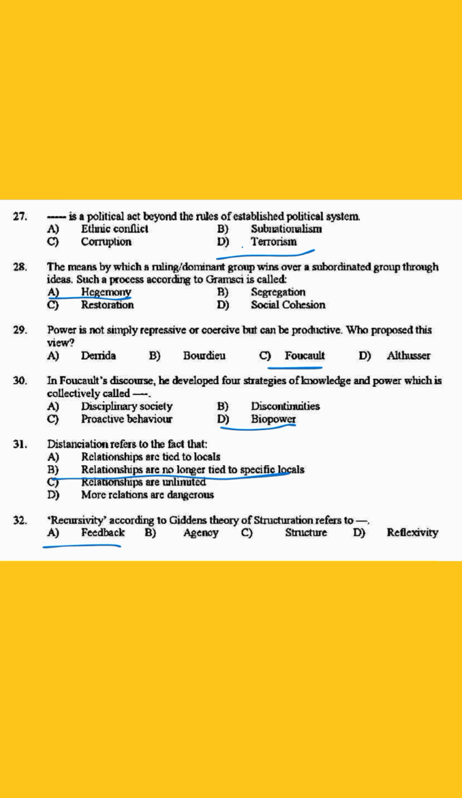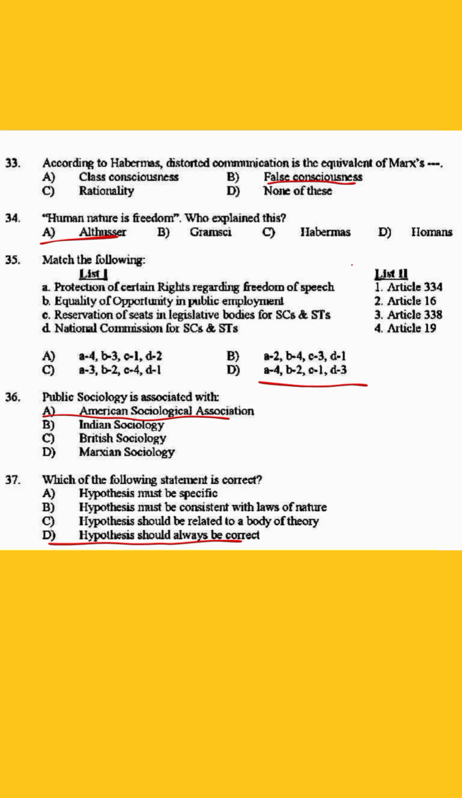32. Recursivity, according to Giddens' theory of structuration, refers to dash. Option A, feedback. 33. According to Habermas, distorted communication is the equivalent of Marx's dash. Option B, false consciousness. 34. Human nature is freedom. Who explained this? The answer is option A, Althusser.